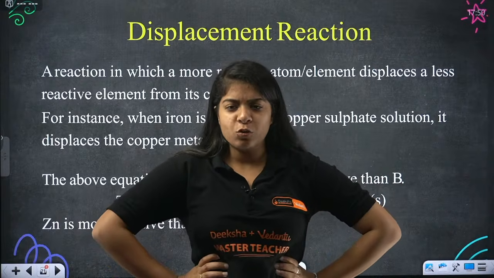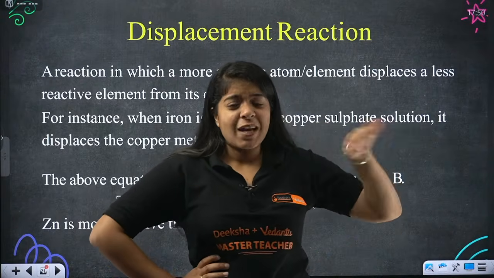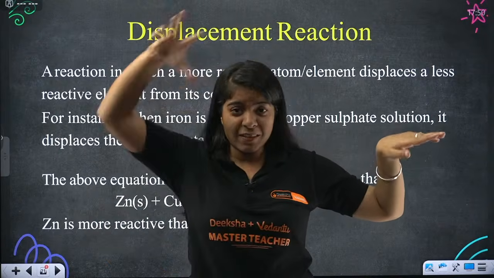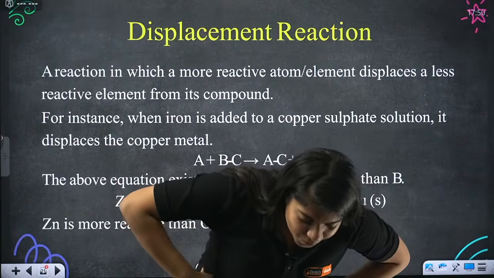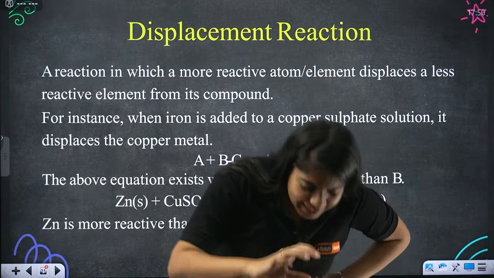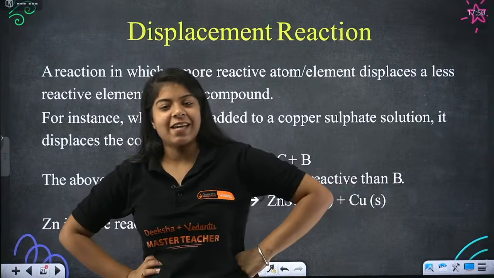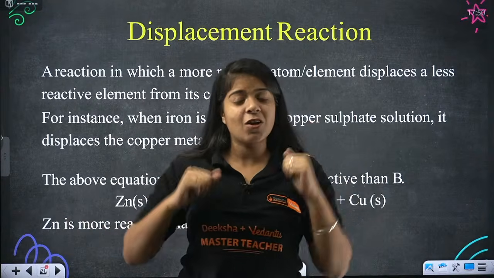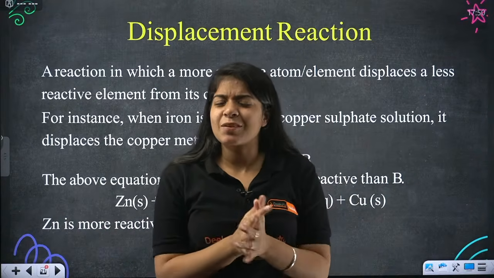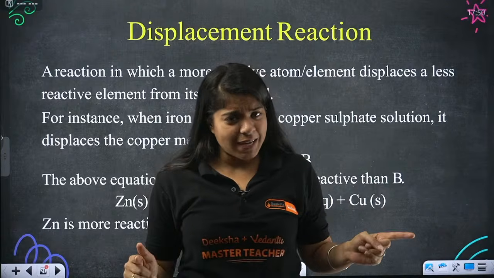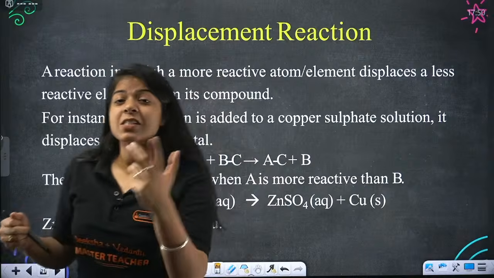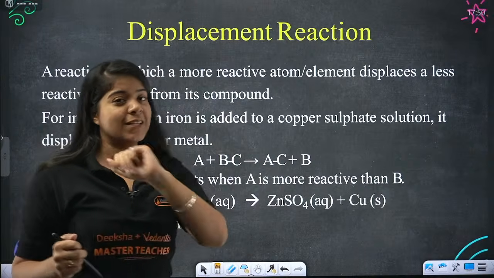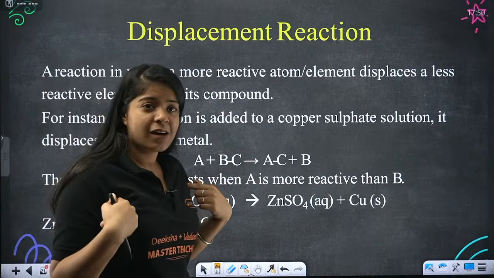So what did they do? They displaced you and went and sat with someone else. That hurts, right? More reactive metal displaces less reactive metal. Very good, Santi. But did you understand my analogy as well? This is some science language he's talking about. Do you understand my analogy? Great. Now let's talk about it from a chemistry point of view. Let's study the definition and tell me if you understand with my example.